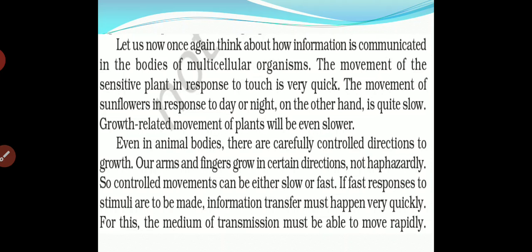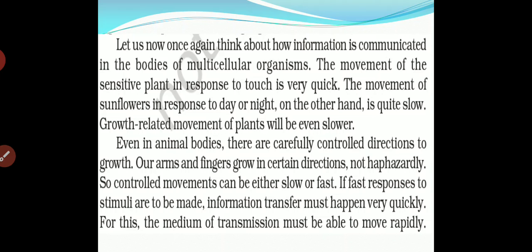The movement of a sunflower in response to day or night, on the other hand, is quite slow. Growth-related movement of a plant will be even slower. Here you can see that the response to sunlight during day and night is totally different and quite slow. Slowly they move toward the direction of the sun. So sun-sensitive plants in nature respond to various activities. Growth-related movement of a plant will be even slower.